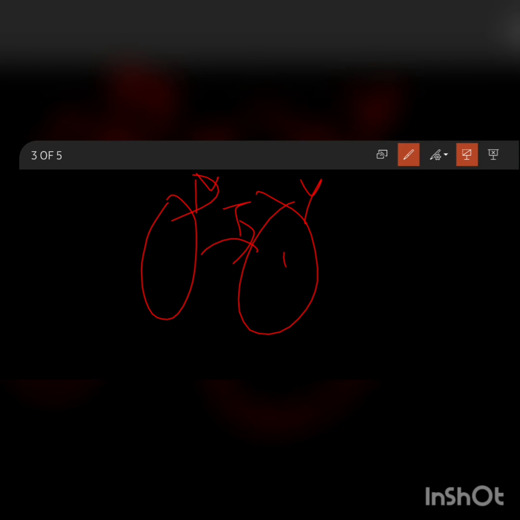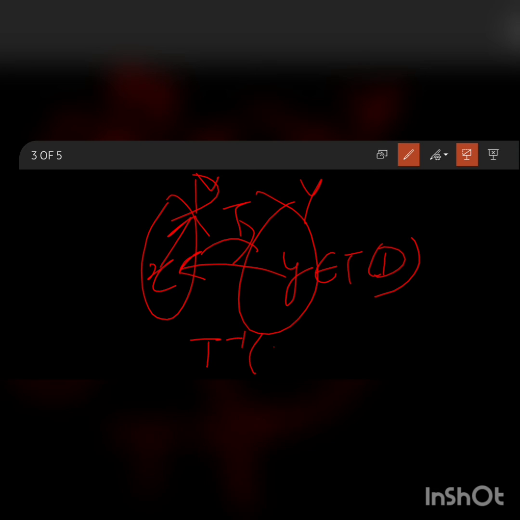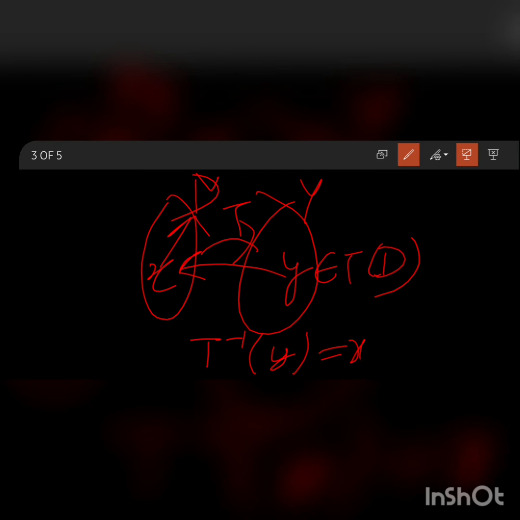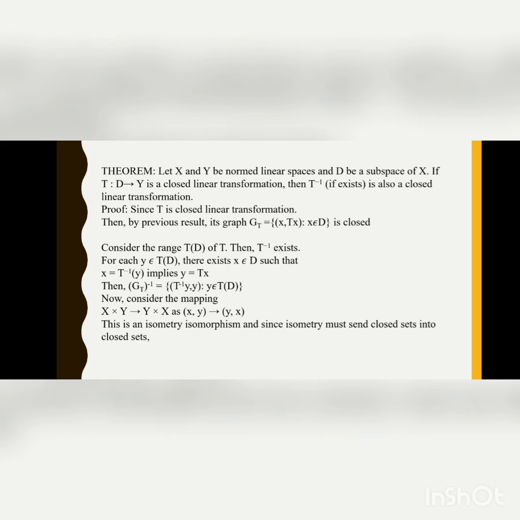Now for each y belongs to TD, there exists x in D such that T inverse y is equal to x. This implies T of x is equal to y. Now x is equal to T inverse y implies y is equal to Tx. Then GT inverse is equal to the ordered pairs T inverse y comma y such that y belongs to TD.